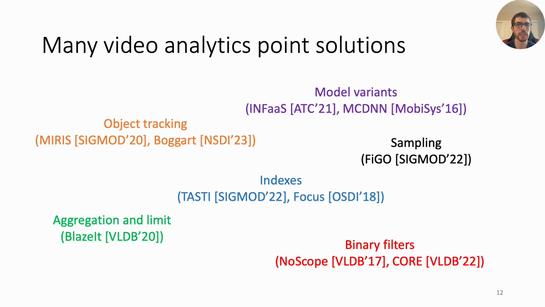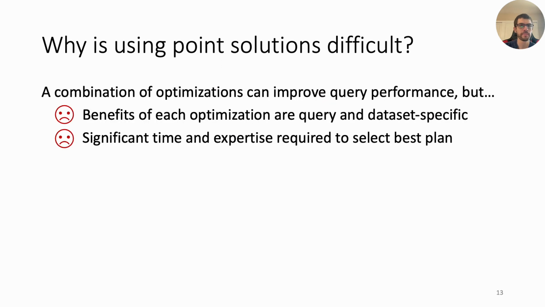The importance of optimizing video analytics queries has been observed in the data community over the last several years, with many proposed point solutions, say for object tracking, indexing, and sampling. For these solutions, the goal is, how do we optimize a single model while still meeting our accuracy goal? While point solutions are great, the problem is twofold.